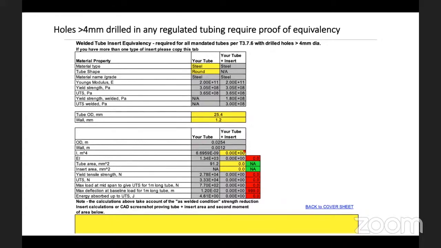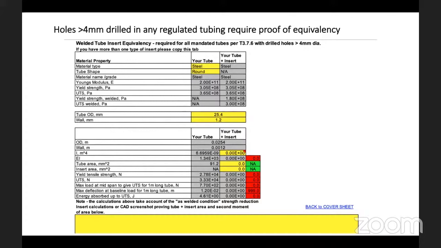If you do not document in SES, it's very difficult for the technical inspector during a technical inspection to understand whether it has been used or not. So if something is not documented in SES, that means we consider it not used. You are not in that family group where you're using this as an exception. But when you know by your design there is a chance where you need to drill a hole of more than 4 mm, then by rule you definitely need to go through the equivalency test.